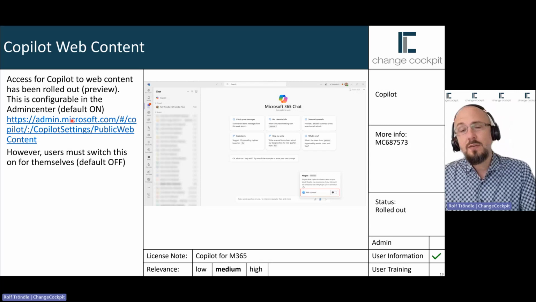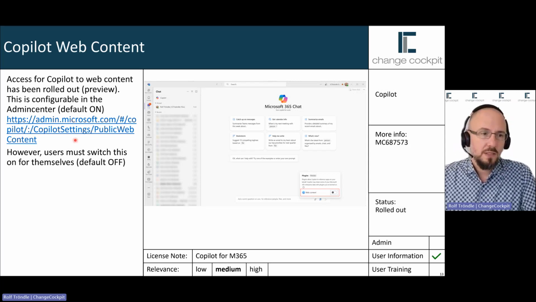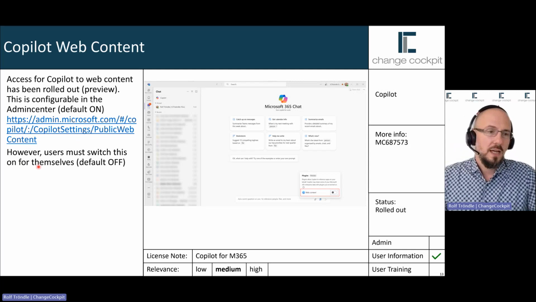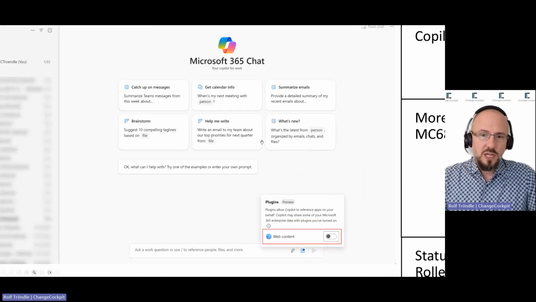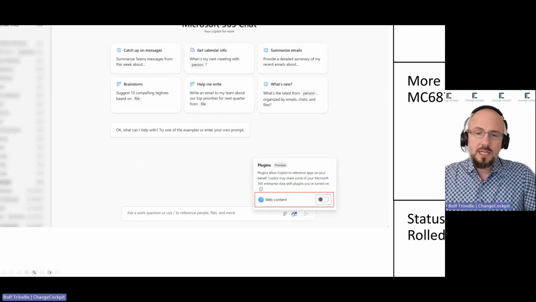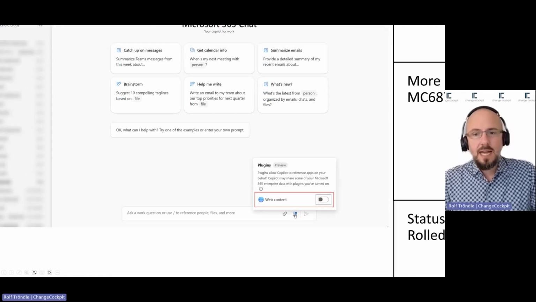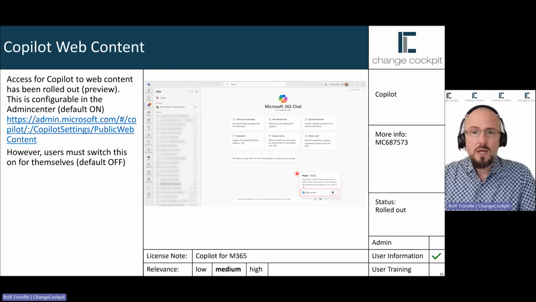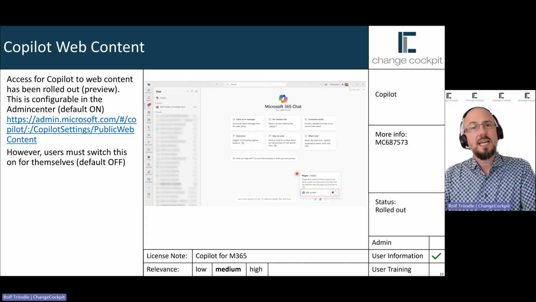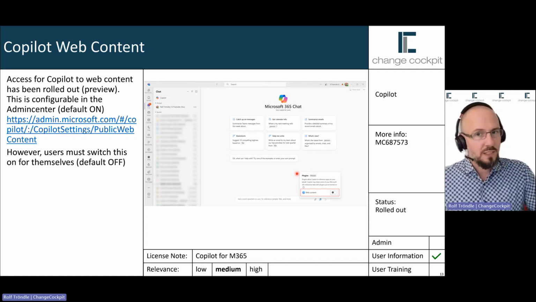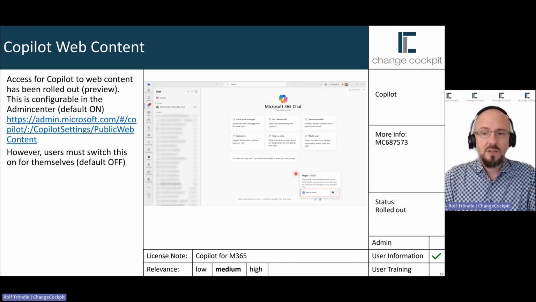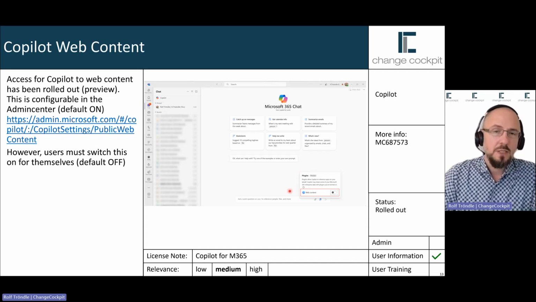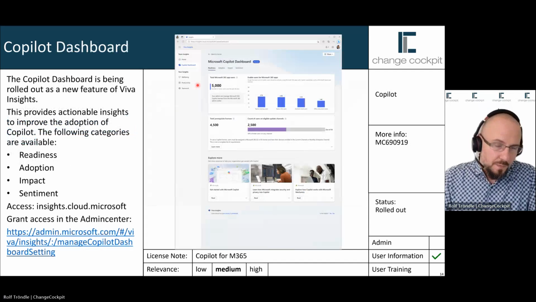And afterwards, if it's enabled on a tenant level, then the user has to enable it for himself as well. So if you go to the chat, you can click on the plugins icon down here and then enable web content. So if you would like to let the users know that they can also access external web content from within Microsoft 365 Copilot, then perhaps you should tell them.